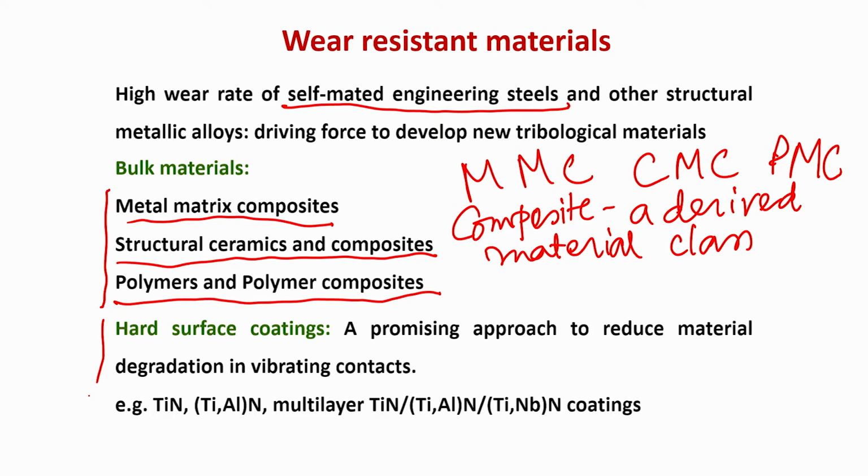What are coatings? Coatings are another approach, because for the bulk of engineering applications you need structural materials like steel, and on the steel you give some very hard coatings, and as I mentioned in the earlier lecture, these coatings can be titanium nitride coating or titanium aluminum nitride coating or multi-layer coatings.